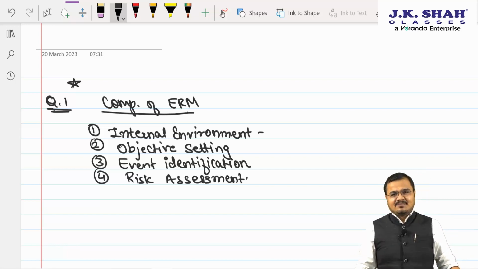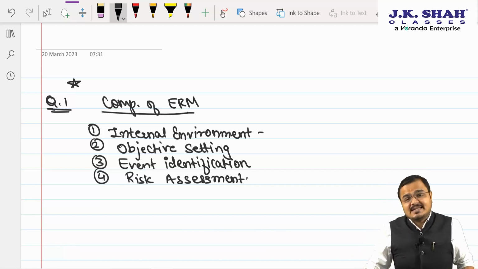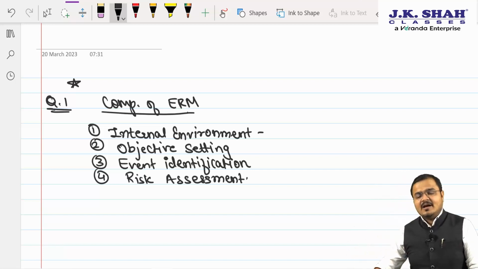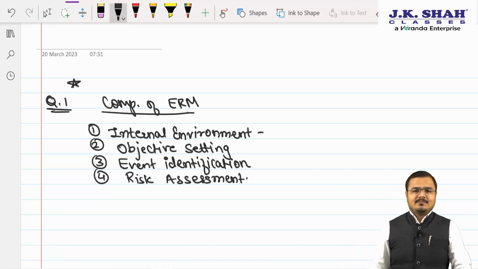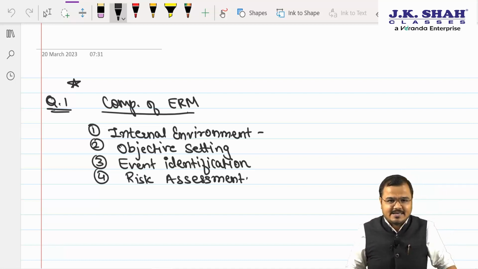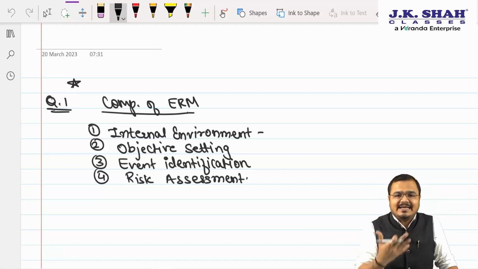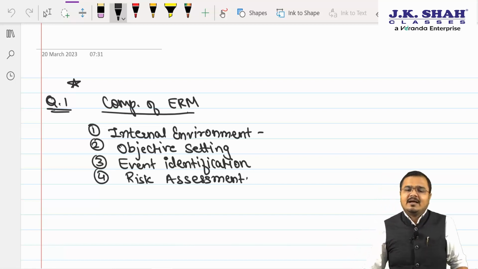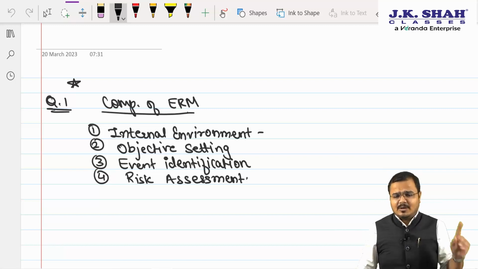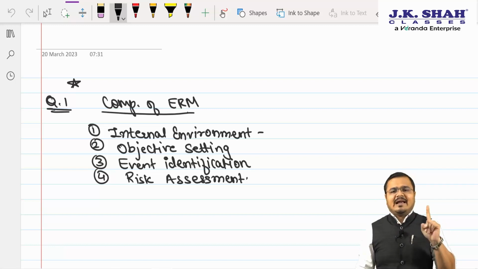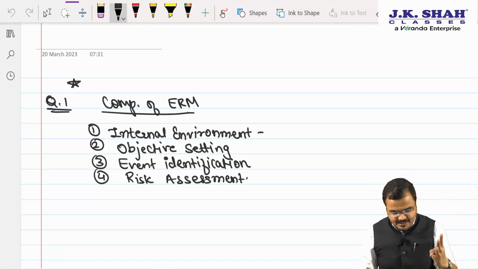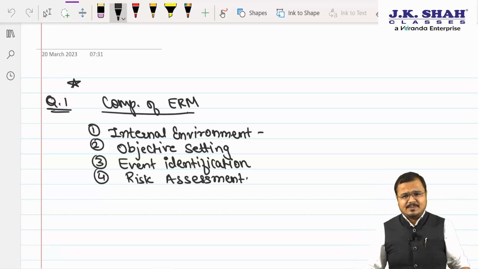Agreed? Yes, sir. It means, chartered, the risk must be assessed very thoroughly to see what impact it could create on my organization. We should also see its likelihood, meaning the chances of its occurring, and what will be its impact if it occurs in my organization. It means if one particular risk gets materialized, what impact it is going to create in my organization, that requires to be identified before we set the ERM. So number 1, sir, internal environment, how my management is looking towards the risk. Number 2, objective setting. Number 3, event identification. Number 4, risk assessment.